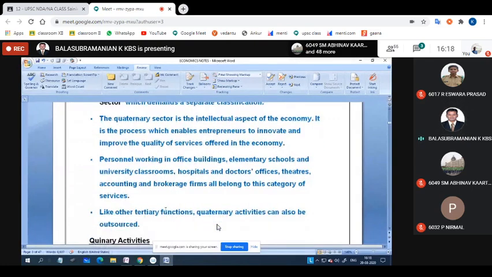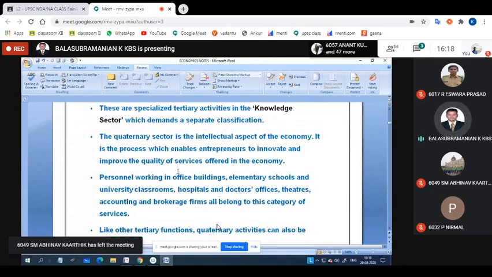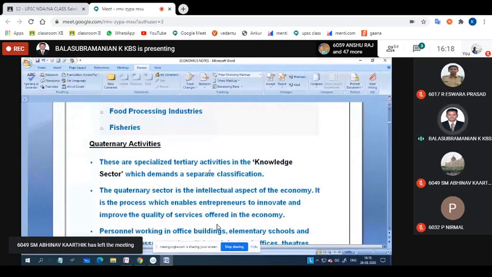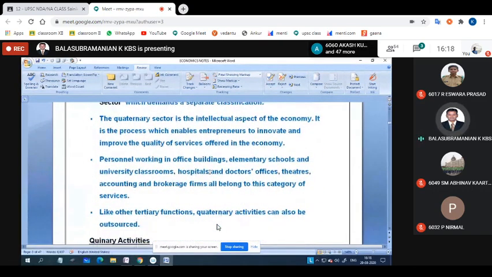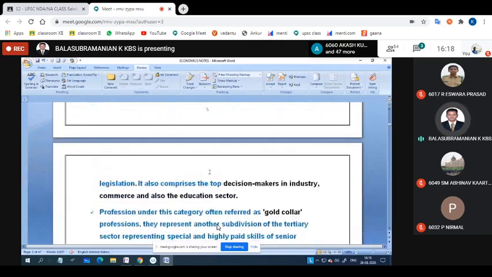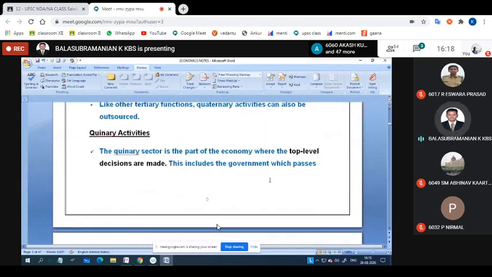Okay, and here the personnel working in office buildings, elementary schools and university classrooms, hospitals and doctors' offices, theaters, accounting, these people. Okay, it means the high level, more than tertiary people, means the high rank people. Okay, so they are called knowledge sectors. I have searched for any collar in this quaternary, it is not available. Quaternary and quinary are the same, means the gold collar. Next you see the quinary.